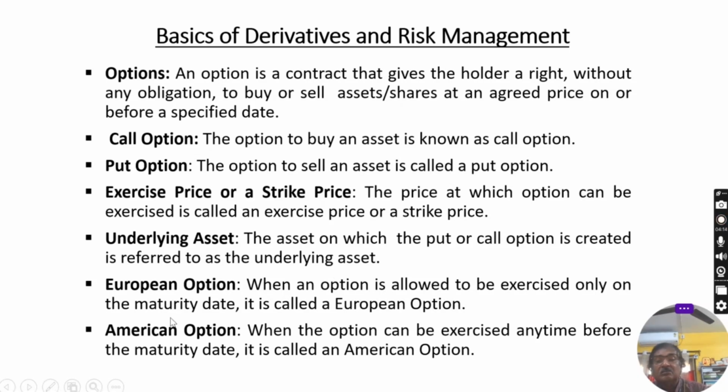Now options again are two types: European option and American option. What is European option? When an option is allowed to be exercised only on the maturity date, not any date before maturity date. It is called a European option. But American option, when the option can be exercised any time before the maturity date. But in India, most of the cases the option is European option.